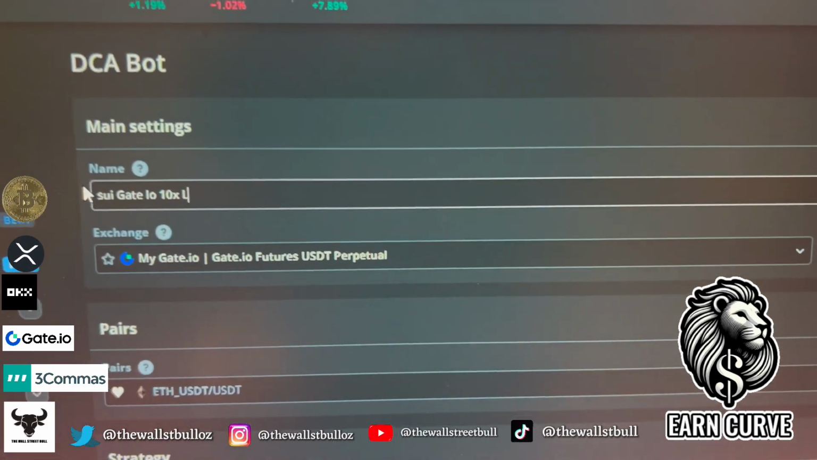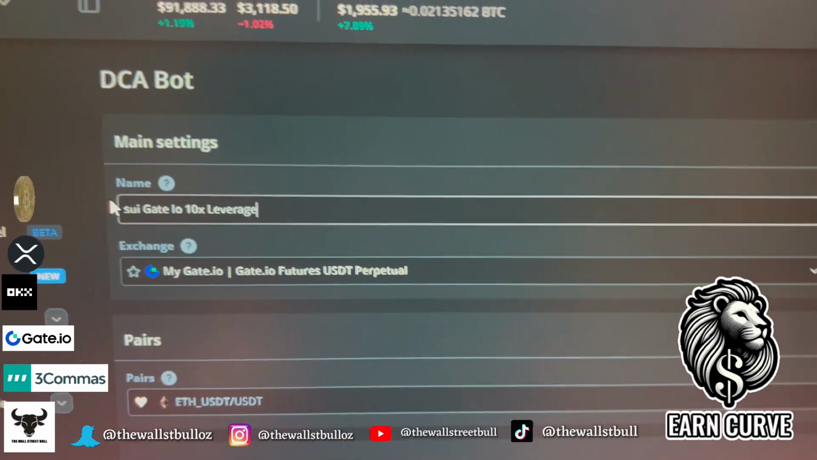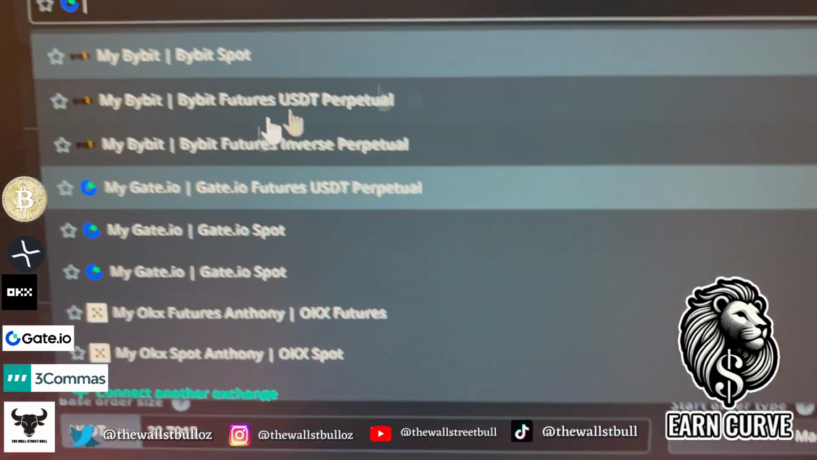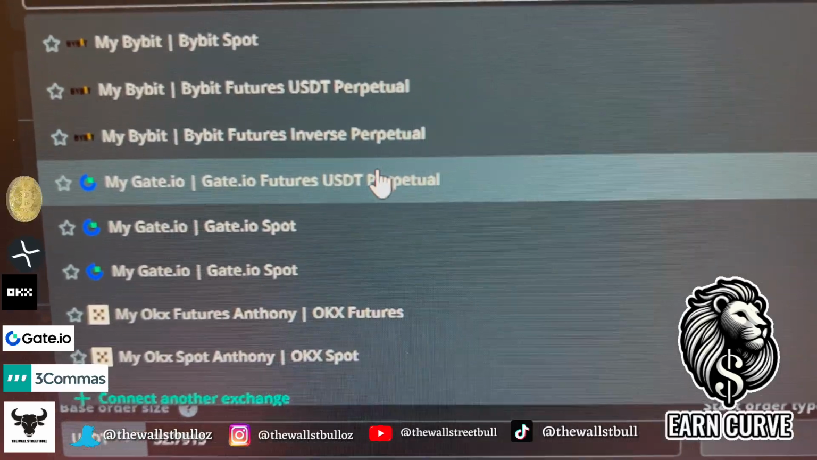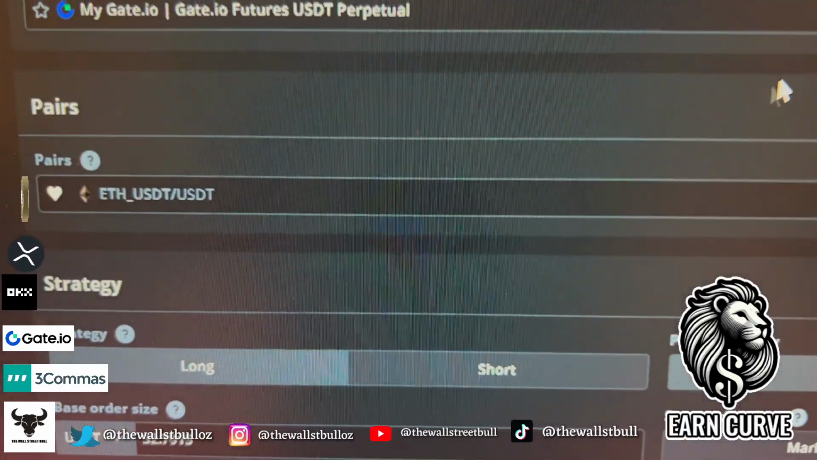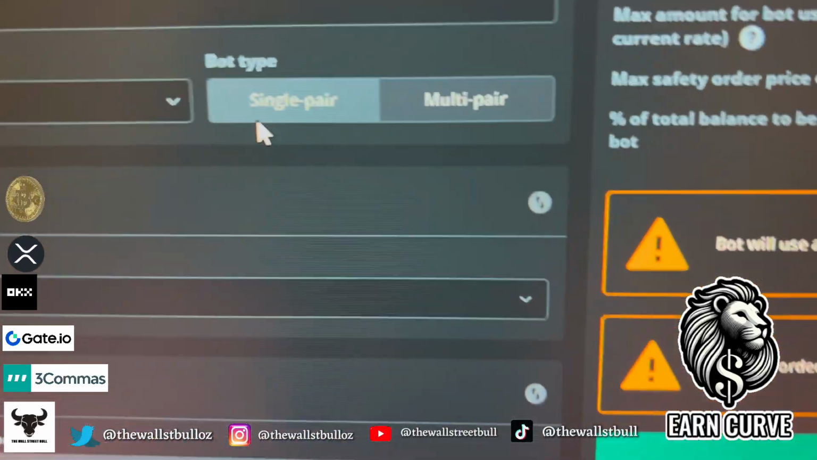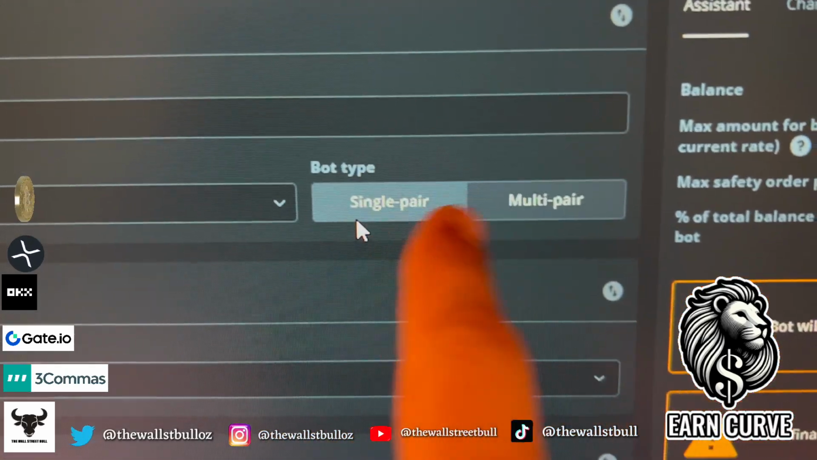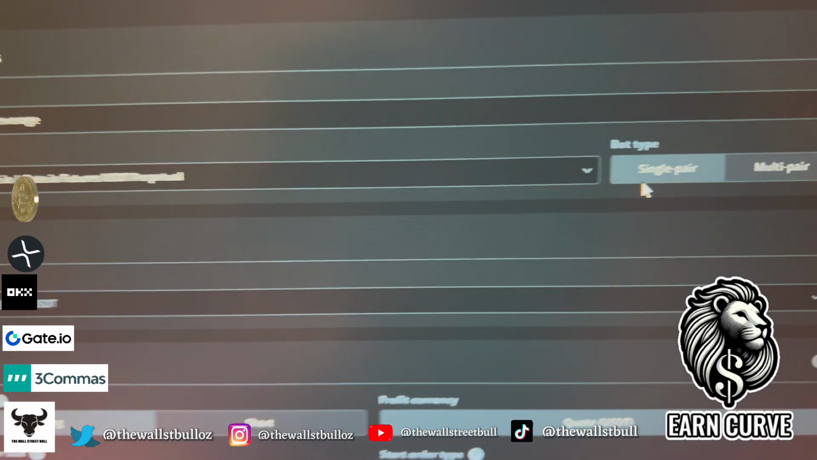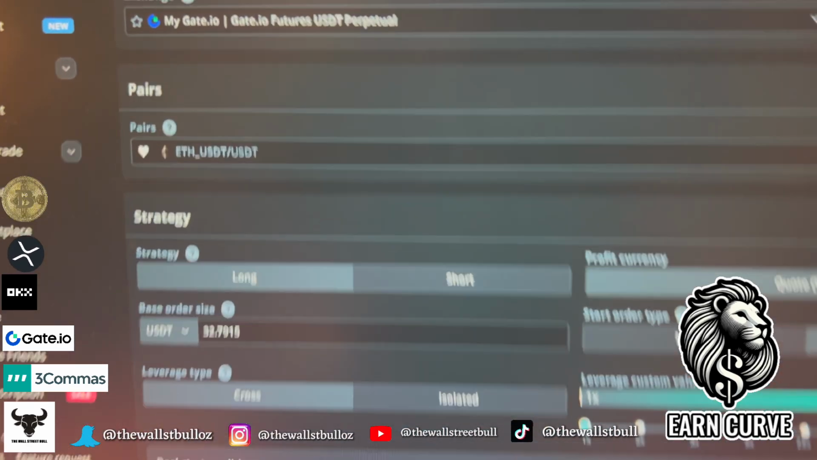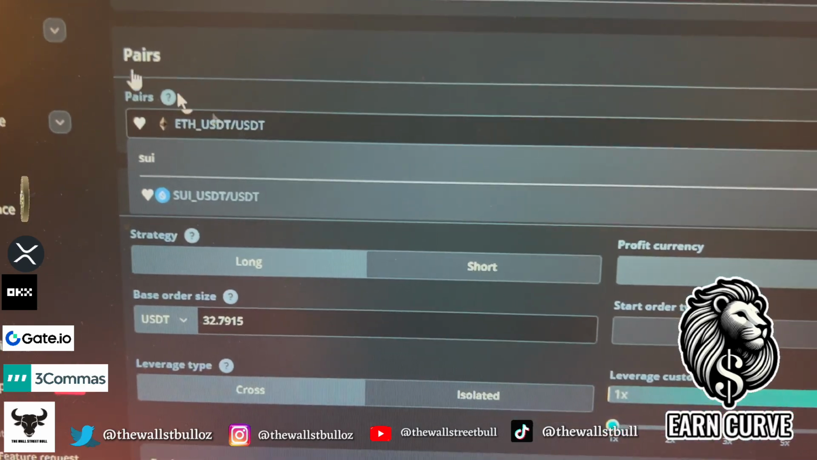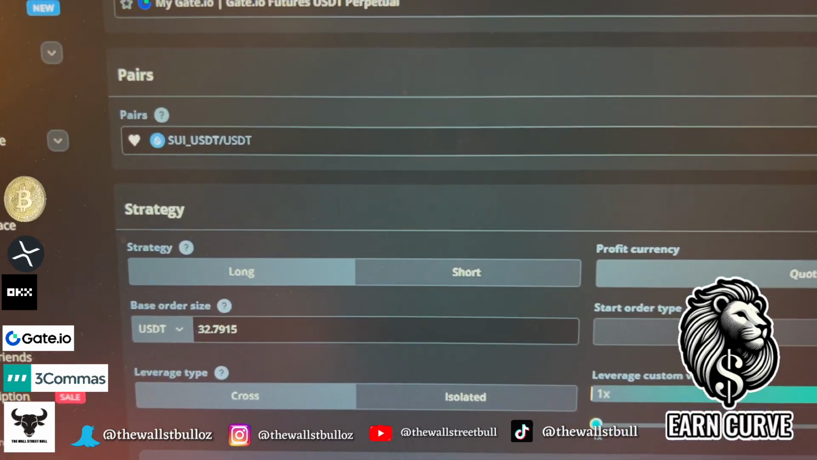Now, again, I just want to make this clear. You can lose money with leverage, all right? Big time. Now, again, when you select your exchange, these are all my exchanges. I'm going to select Gate.io Futures USDT Perpetual, right? Now, again, if you want to trade multi-pair, you can trade multi or you can trade single. It's up to you. You can trade multi and trade a heap of coins, or you can trade just one. I'm going to set this up on one. I'm going to come over here and I'm going to go SUI. I'm going to select SUI because I like SUI, right?